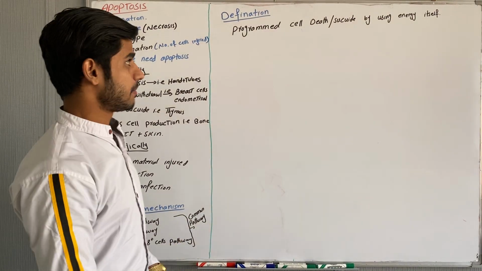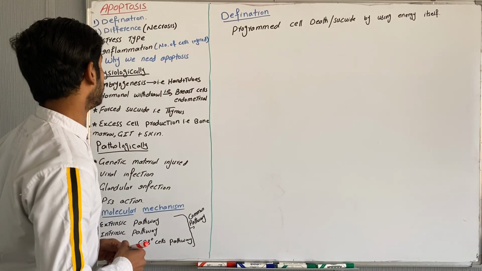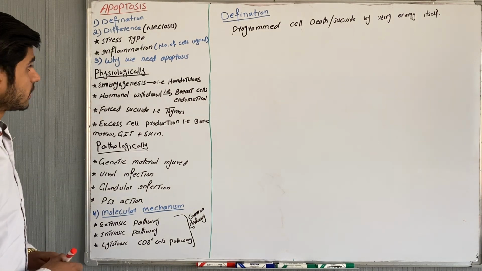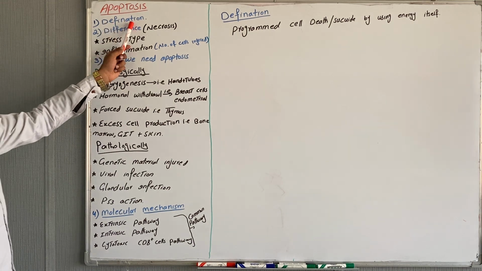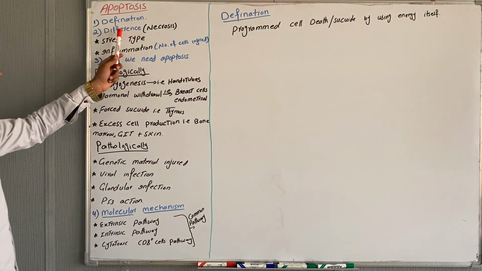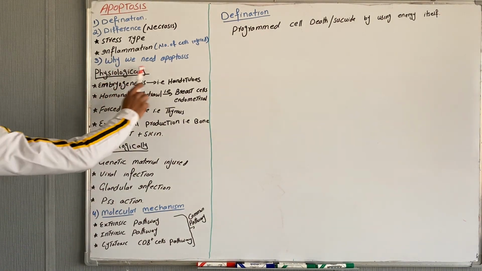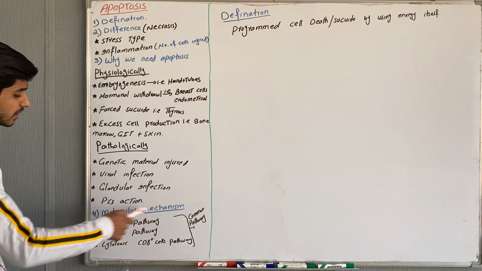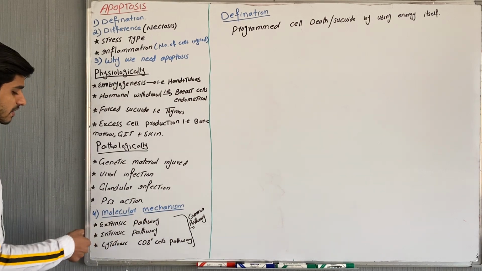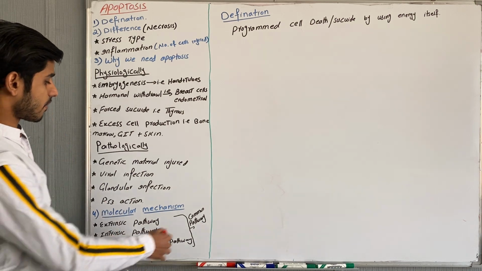Hi guys, my name is Jamil and today we will discuss apoptosis, the next topic of cell injury. These are the things that we will discuss in apoptosis, a very large subject. First, the definition. Second, the difference between necrosis and apoptosis. Then why we need apoptosis pathologically and physiologically, why our cells must undergo apoptosis. And at the last, their molecular mechanisms: extrinsic pathway, intrinsic pathway, cytotoxic T cells pathway, and finally a common pathway.